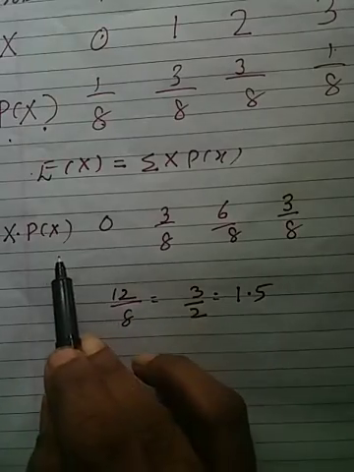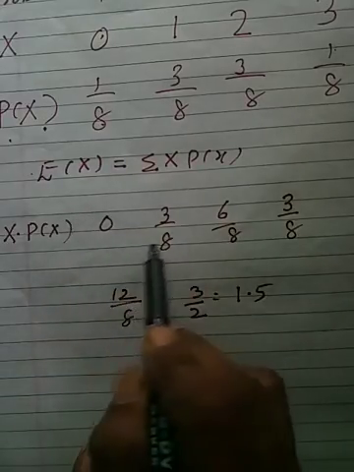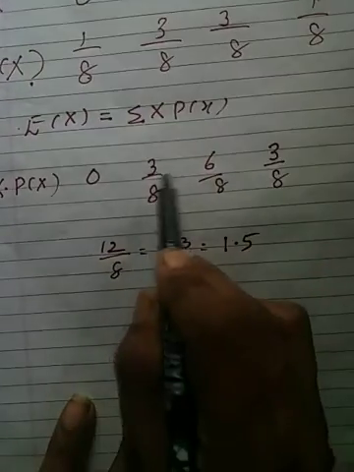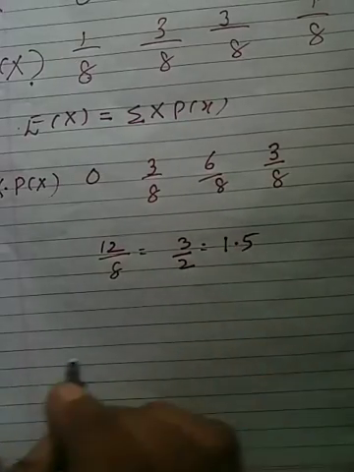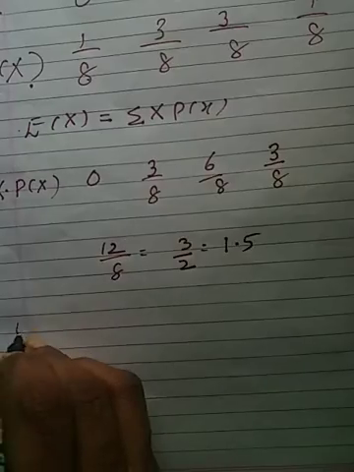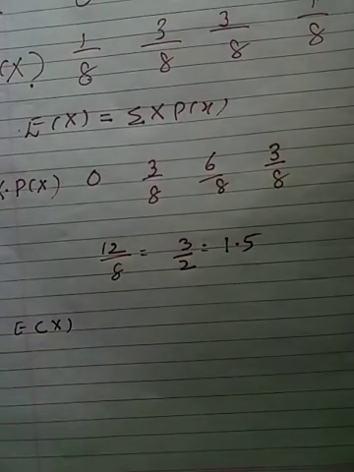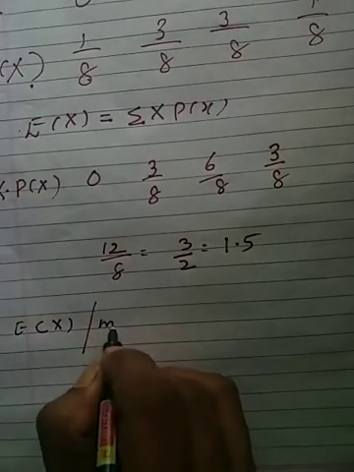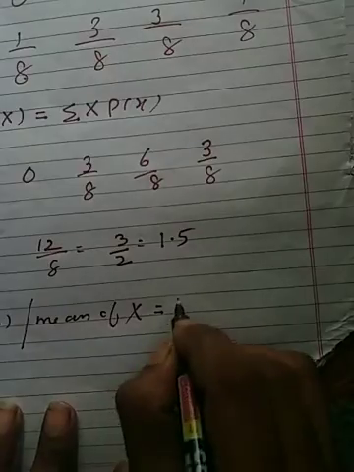We completed the column of x into p of x. Expectation of x means the summation of all these x into p of x, that is 12 upon 8, 3 upon 2, that is 1.5. That is the expectation of x, or mean of x, equal to 1.5.